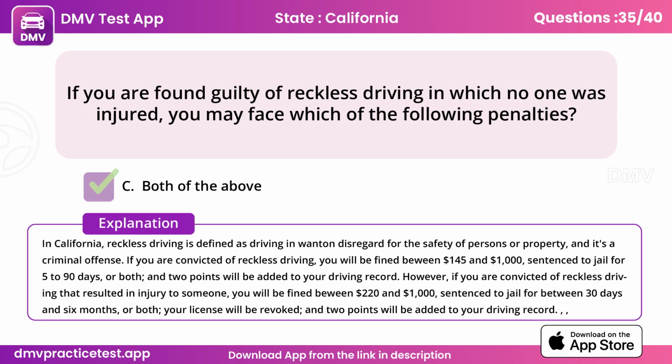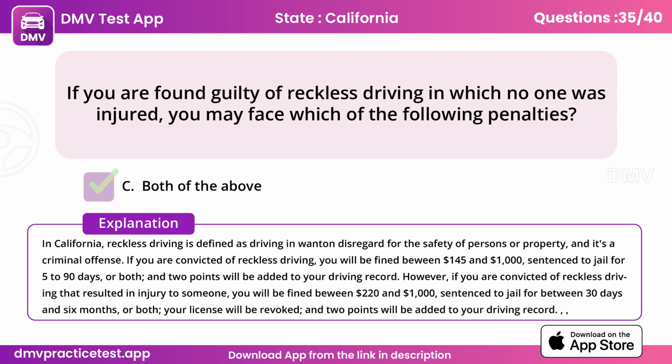In California, reckless driving is defined as driving in wanton disregard for the safety of persons or property, and it's a criminal offense. If you are convicted of reckless driving, you will be fined between $145 and $1,000, sentenced to jail for 5 to 90 days, or both, and 2 points will be added to your driving record.